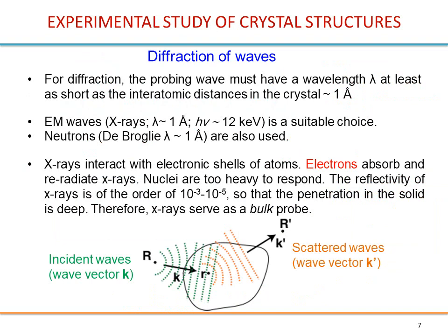So let's move now to diffraction. What kind of electromagnetic waves do we need to study crystals? You know that the diffraction phenomenon occurs when the typical distances of your system are of the same order of magnitude as the wavelengths that you use.